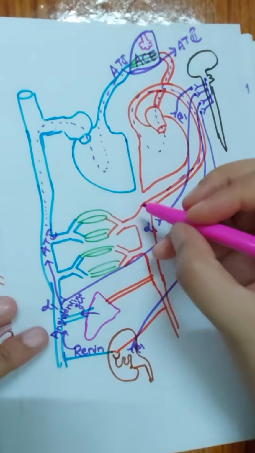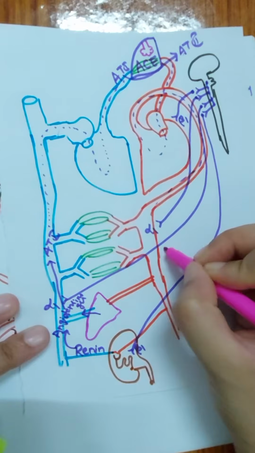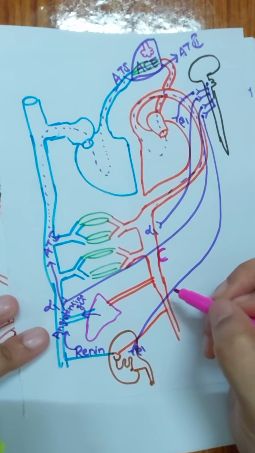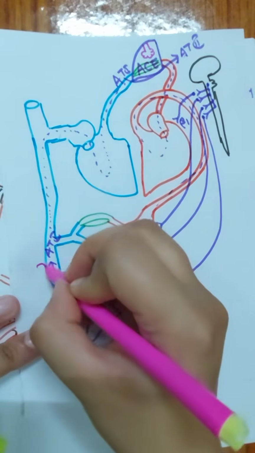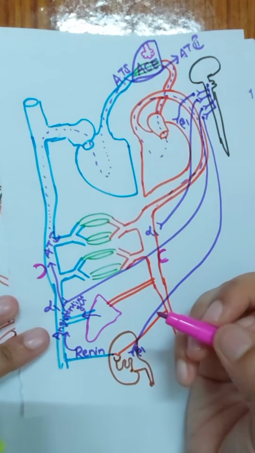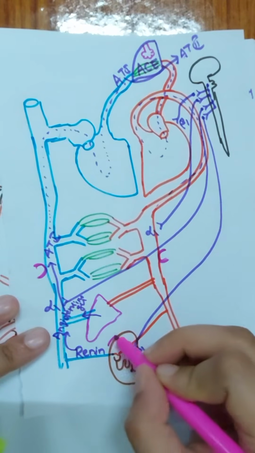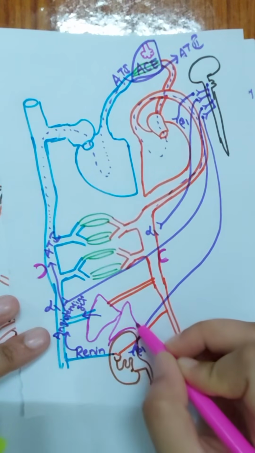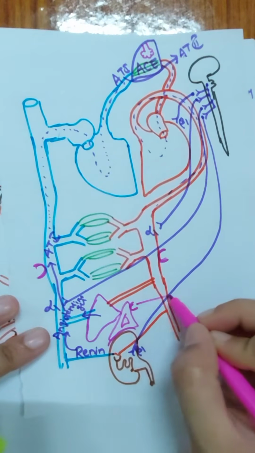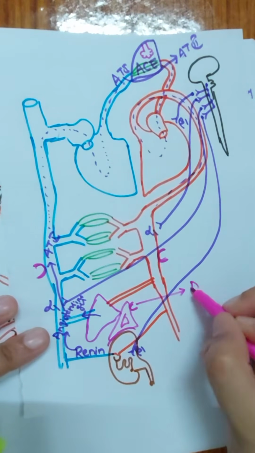The angiotensin receptors are present on the arteries, activation of which will cause arteriolar constriction. It is present on the veins, activation of which will cause venoconstriction. Plus it is also present on the adrenal cortex, activation of which will cause release of aldosterone.